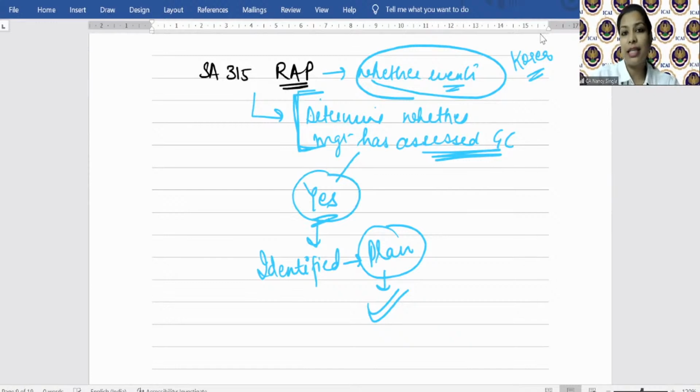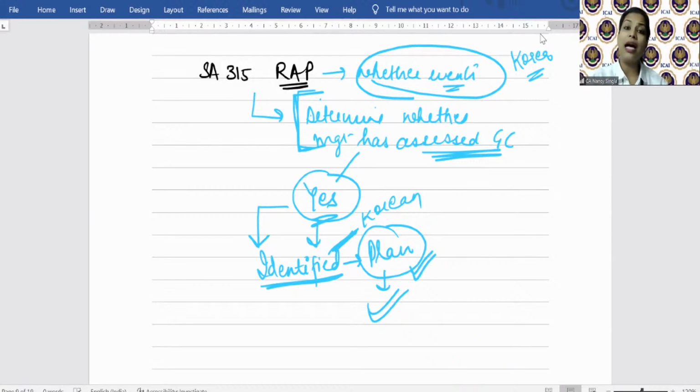If management says yes, so you will ask the management, tell me, have you identified any event that may cast a significant doubt on the entity's ability to continue as a going concern? Management says yes, we are aware about this Korean ban, so we have already plans. That is, we have already started procuring our raw material from an Indian supplier.